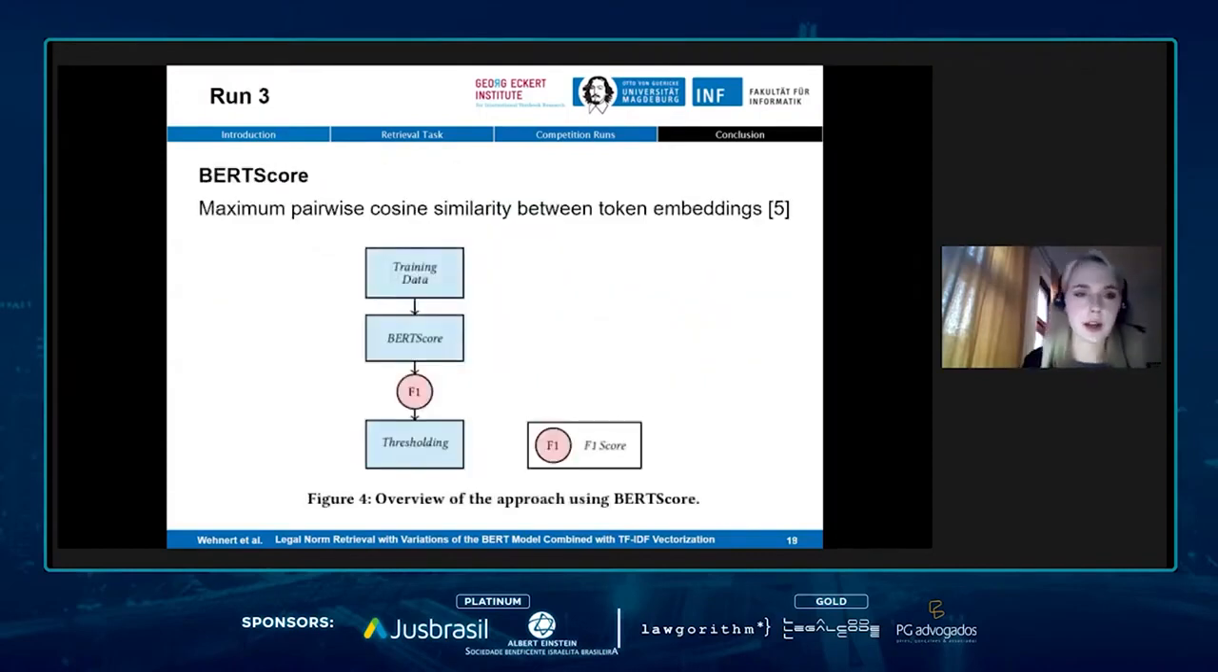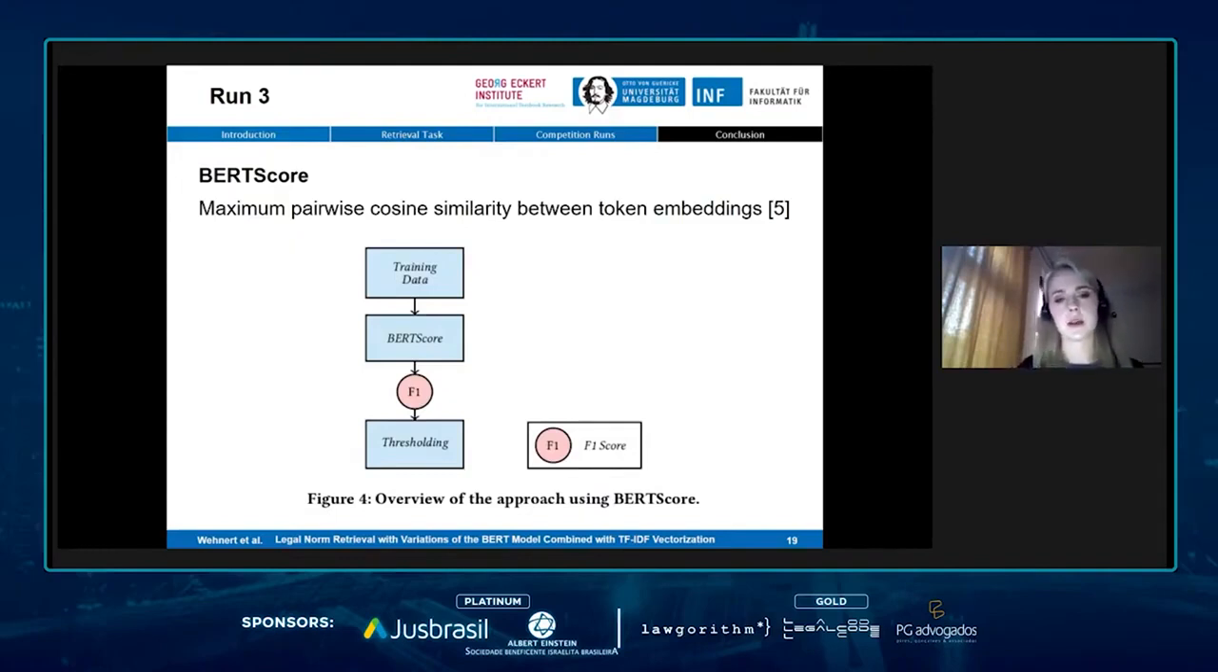And then very shortly, the last run, that's the BERT score. That was a pretty easy thing that we did, because it's based on an already available implementation. What the BERT score does is simply compute the maximum pairwise cosine similarity between token embeddings that we obtain from a pre-trained BERT model.